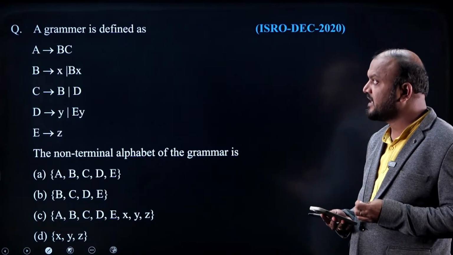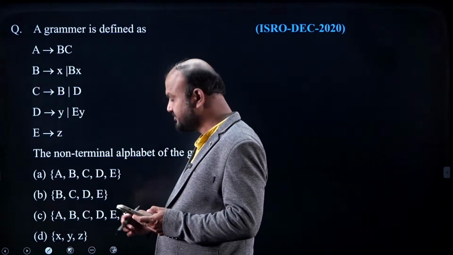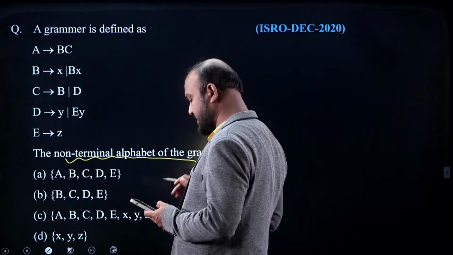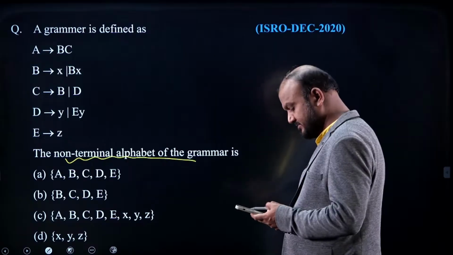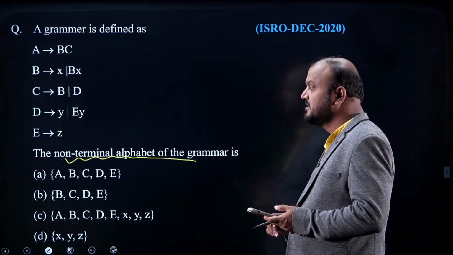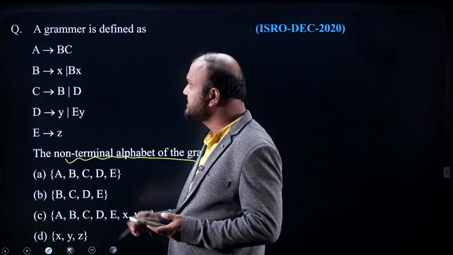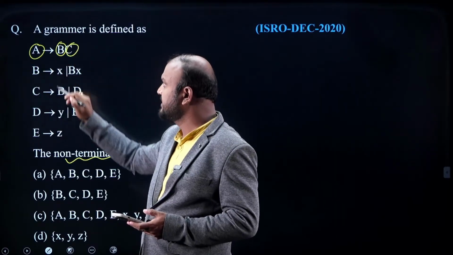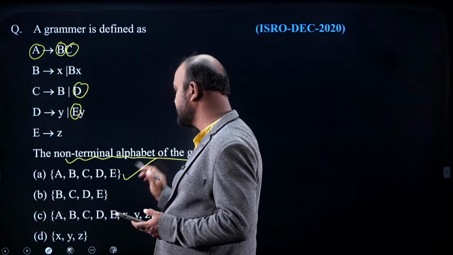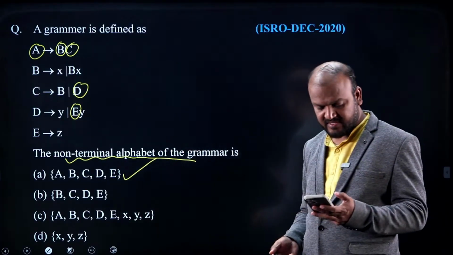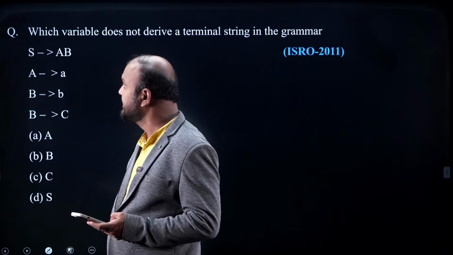Even you can look at it, a grammar is defined as given. The question is the non-terminal alphabet of the grammar. What are the non-terminals? Capital letters are non-terminals. That's it now. A, B, C, D, E are the non-terminals. Option A. Very good, Atreya. I don't understand why these kinds of silly questions are given.